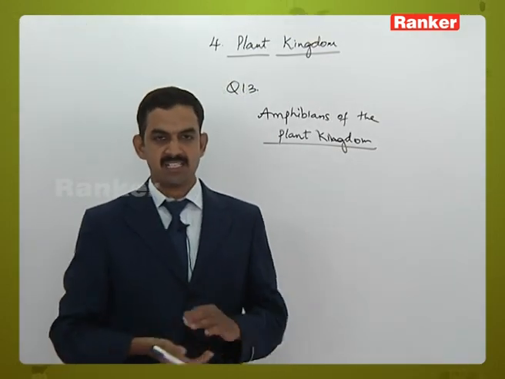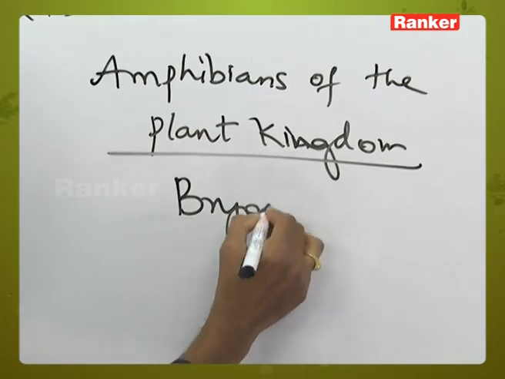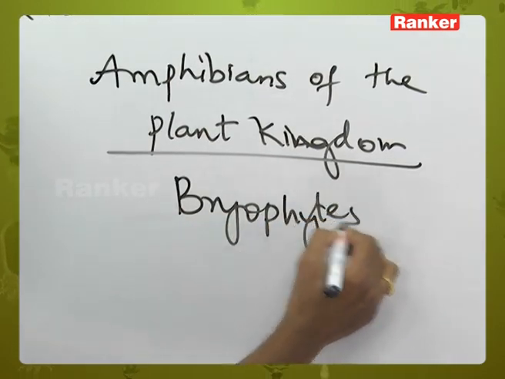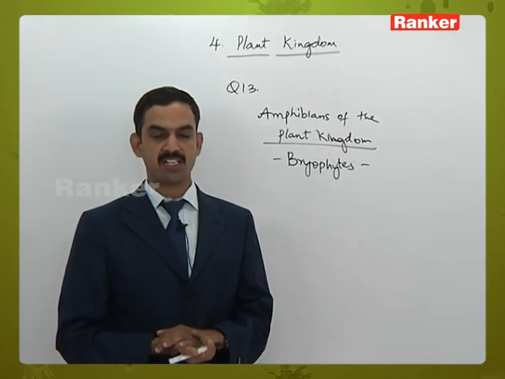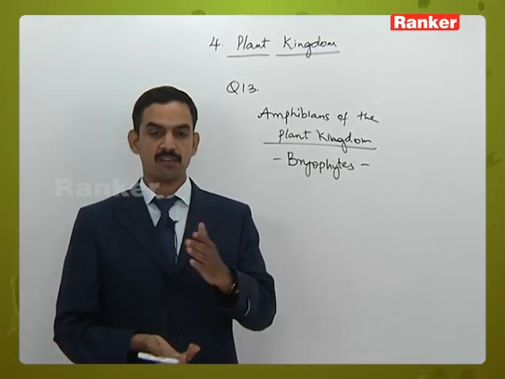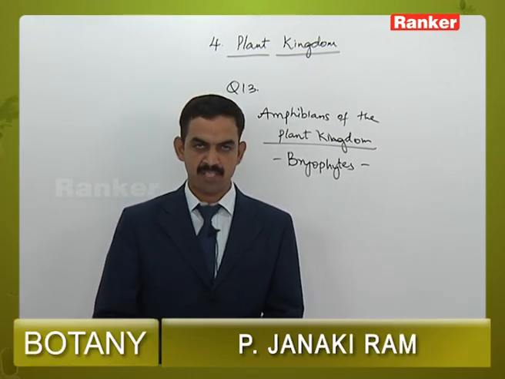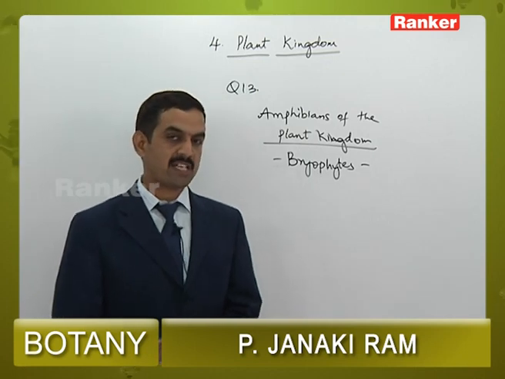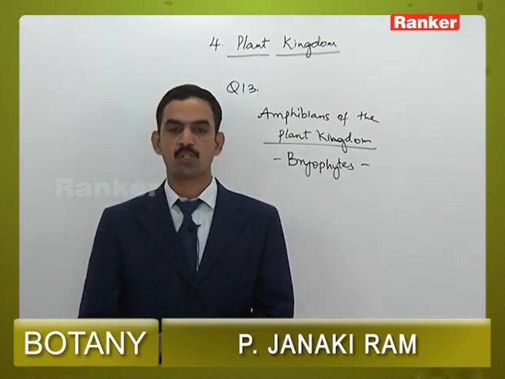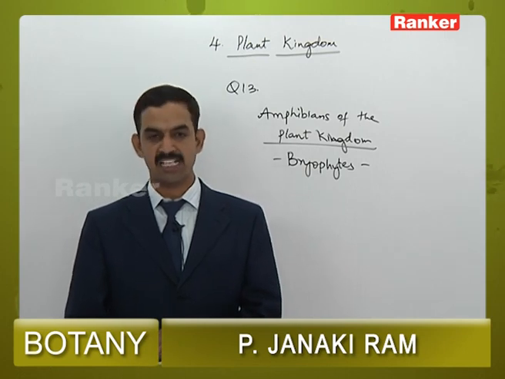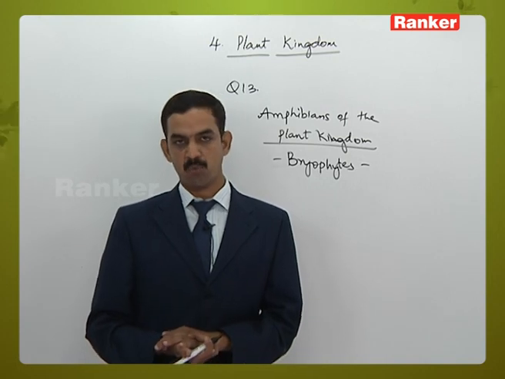Bryophytes are considered as amphibians of the plant kingdom. Amphibians of plant kingdoms are nothing but bryophytes. So if you see the characters, in bryophytes the dominant stage is gametophytic generation, and it does not have vascular tissue in it. So we can say that it lacks true root, true stem and true leaves. So that is correct. And second one, main plant body is diploid.